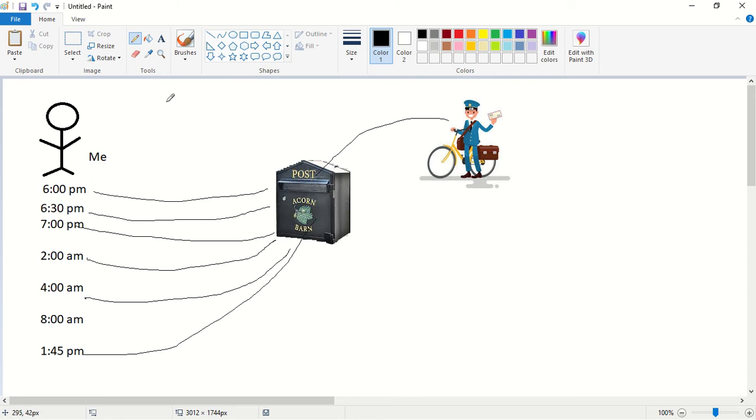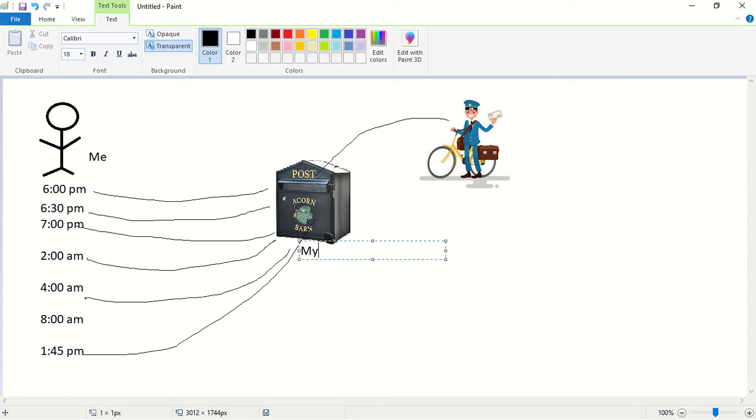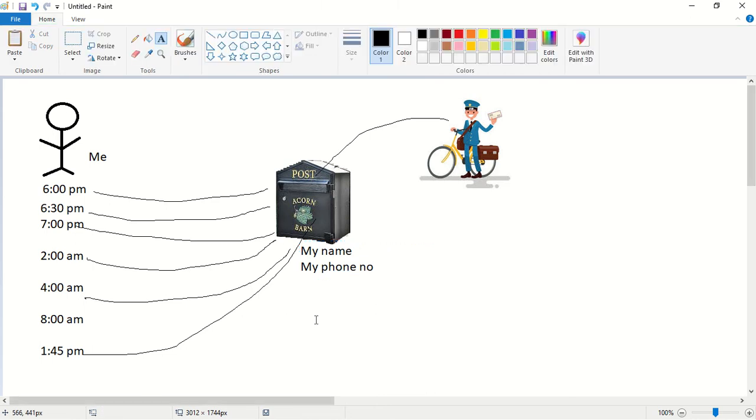So from next time what I did was, I took a sheet of paper. On that sheet of paper, I wrote my name and my phone number, and I pasted this sheet of paper on the letter box so that whenever I get a letter, this postman will give a notification to this phone number. After seeing the notification, I can go to the letter box and collect the letter.